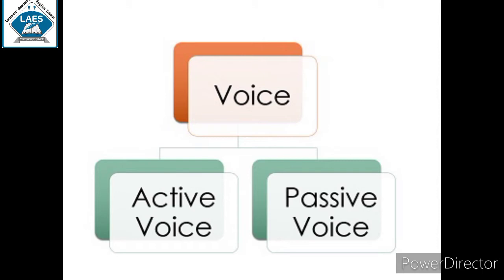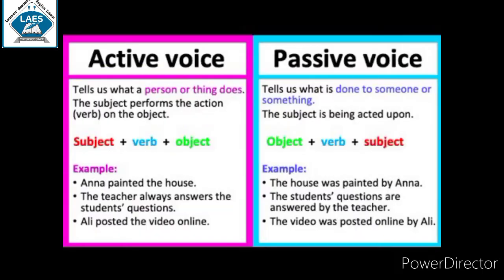Voice is of two types, active voice and passive voice. Let us understand the difference between active voice and passive voice. Active voice tells us what a person or thing does. The subject performs the action on the object. That is subject plus verb plus object.